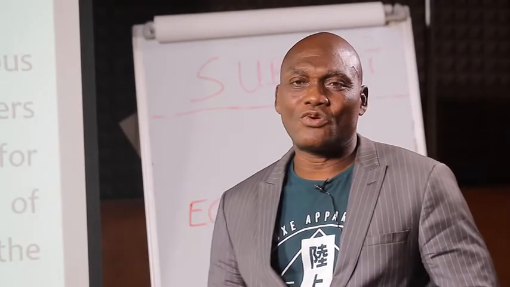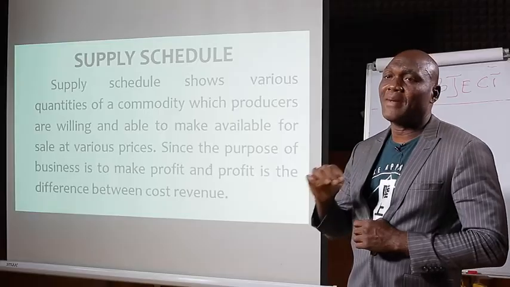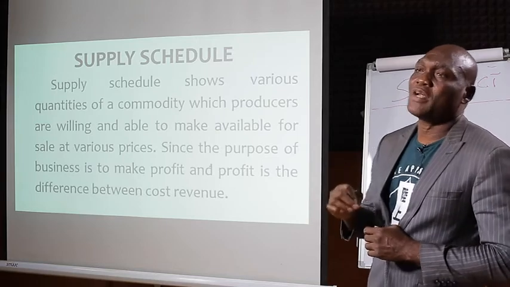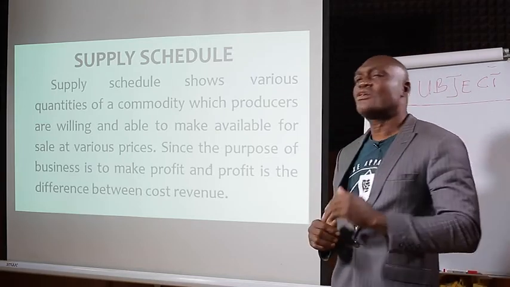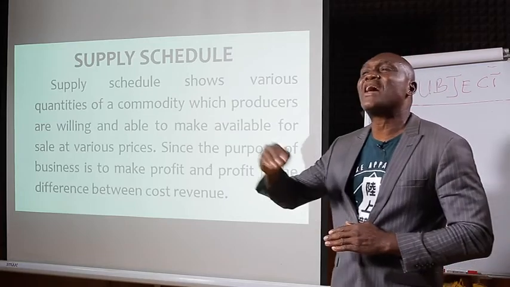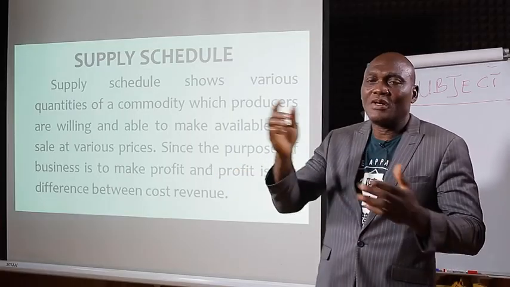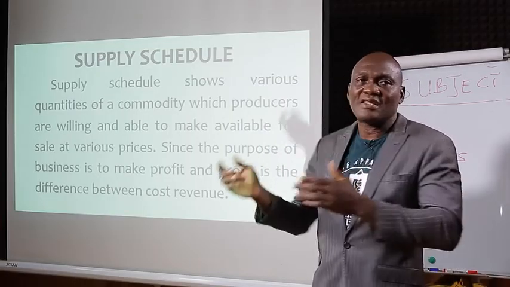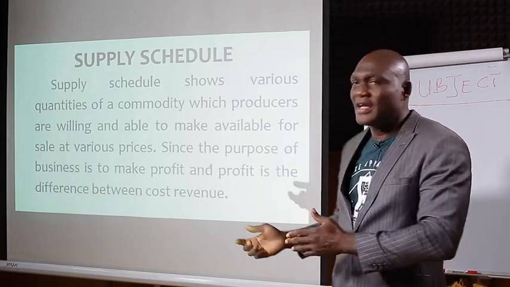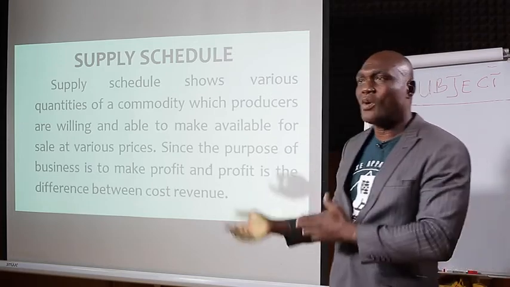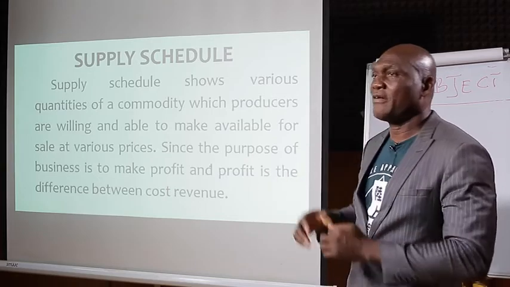Because we have individual supply schedule and we have market supply schedule. In market supply schedule, it shows various quantities of commodity supplied by different families. You see, in market supply schedule, we are talking about different families. In individual supply schedule itself, it is one family. That's why in our table you see at 5 naira, 30x are made available, at 10 naira, 40x, at 20 naira, 60x, and so on, at 30 naira, 120x, and at 40 naira, 240x.